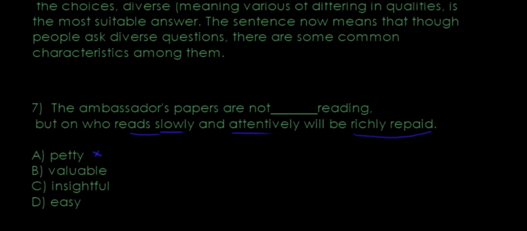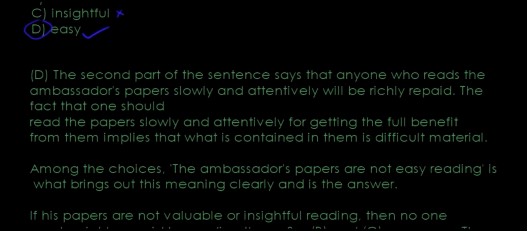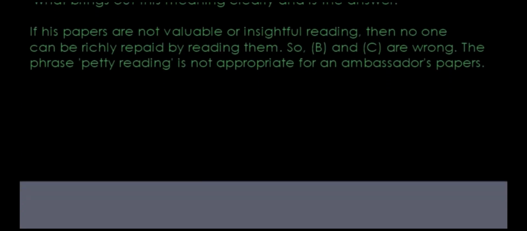Valuable, insightful, easy. Are not dash reading. So they are not valuable, no, they have to be valuable because they are richly repaid. Are not insightful, they have to be insightful if they are richly paid, so not that. They are not easy, maybe yes, they are not easy reading, but if you read slowly and attentively, you will be richly repaid. So let's go with D. Next, question number 8, that's the explanation for D. Question number 8, let's move on.